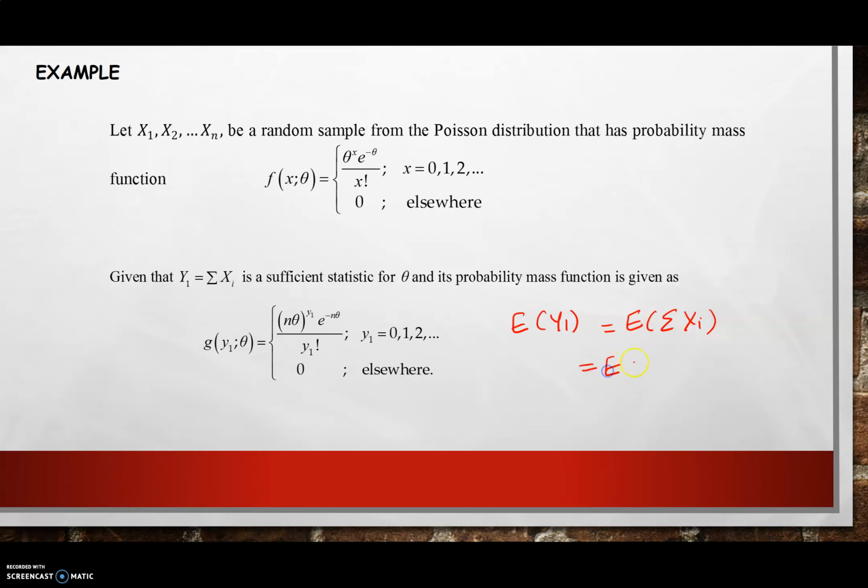Using the properties of expected value, we will have expected value of X1, X2, up to Xn. Since each expected value of Xi is equal to theta, it will give you n theta. So that's why the probability mass function for Y1 is (n theta) to the power y1 exponential to the power minus n theta over y1 factorial.